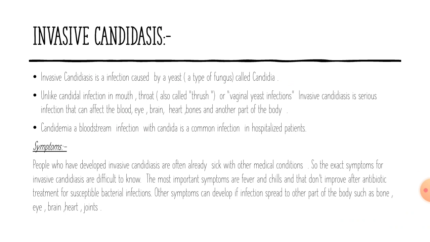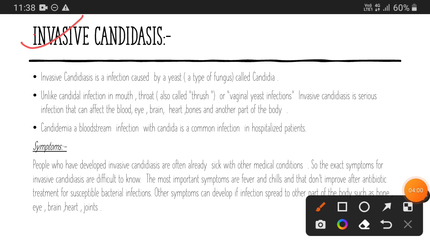Okay, so this is a normal one, but the most important one is invasive candidiasis. Unlike candidiasis in the mouth, throat, esophagus, vagina, it is a serious type of candidiasis because it affects the internal parts of our body, such as blood, bone, joint, heart, brain, kidney, etc.